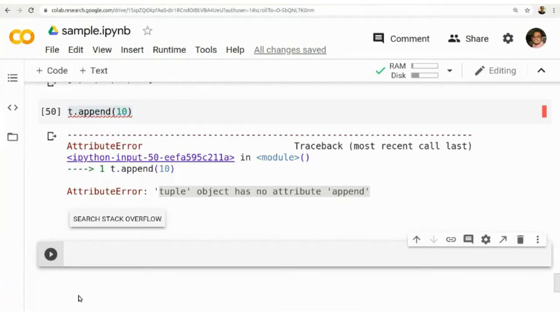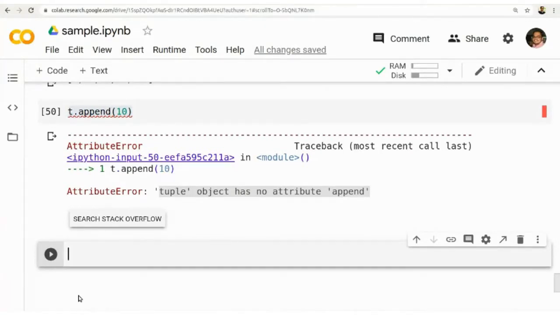Another use of tuple is when you are returning a value from a function. We will discuss functions next. If the function returns multiple values, we can use a tuple and return the tuple as the output of the function. Okay, so you just know a tuple is an immutable data type, an immutable version of a list. Again, it can contain heterogeneous values. Any valid Python object can be added into a tuple, list, or dictionary. But the property is that a list is mutable, but a tuple is immutable. All keys of the dictionary should be immutable. That is a property.